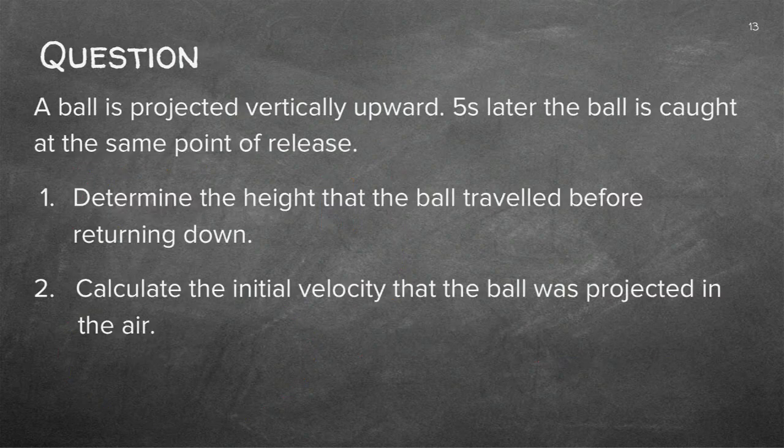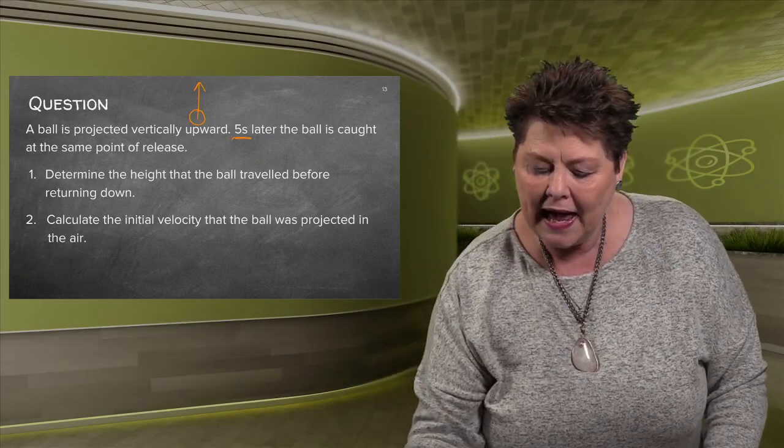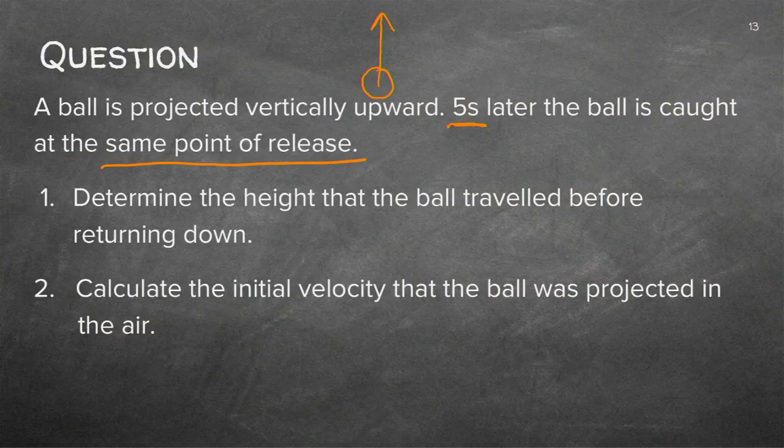What will a question be like? A ball is projected vertically upward. So I see in my visualized picture, I've got a ball moving upward. 5 seconds later, so if you have a look on your watch, it takes 5 seconds for it to go up and to fall down to the same point.